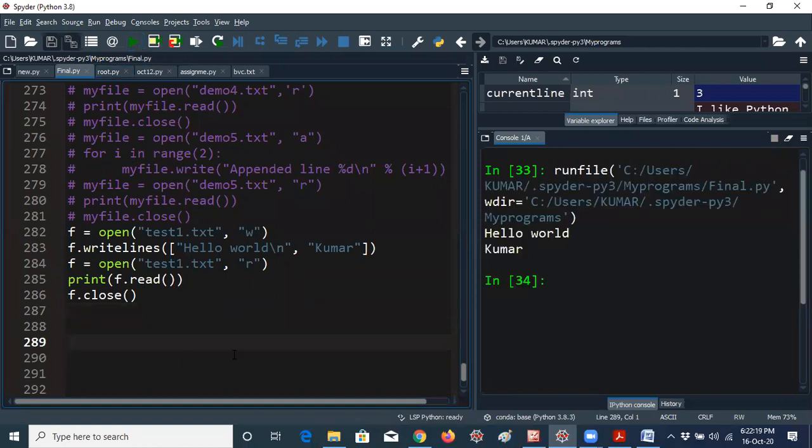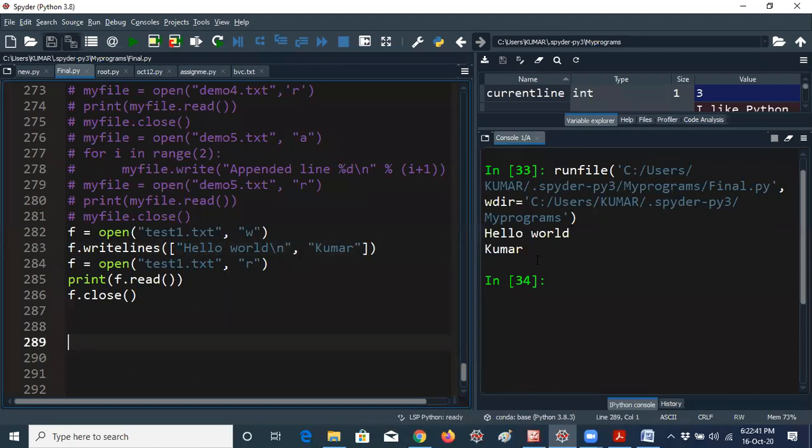So you can see, guys, now I am creating a test1.txt file, that is a new file. I'm using the writelines method instead of write, with hello world \n and Kumar. Both are in a single list only. That means you have to give a comma. You can add any number of lines here. You have to give \n.